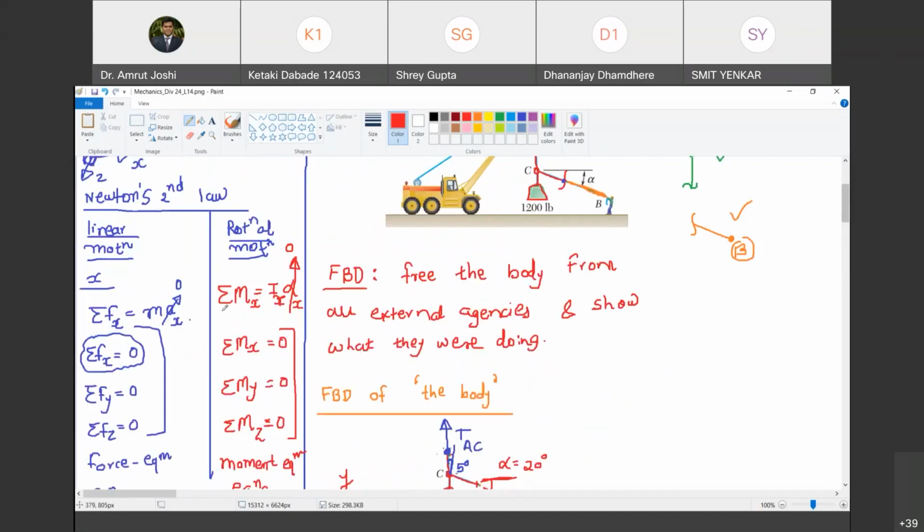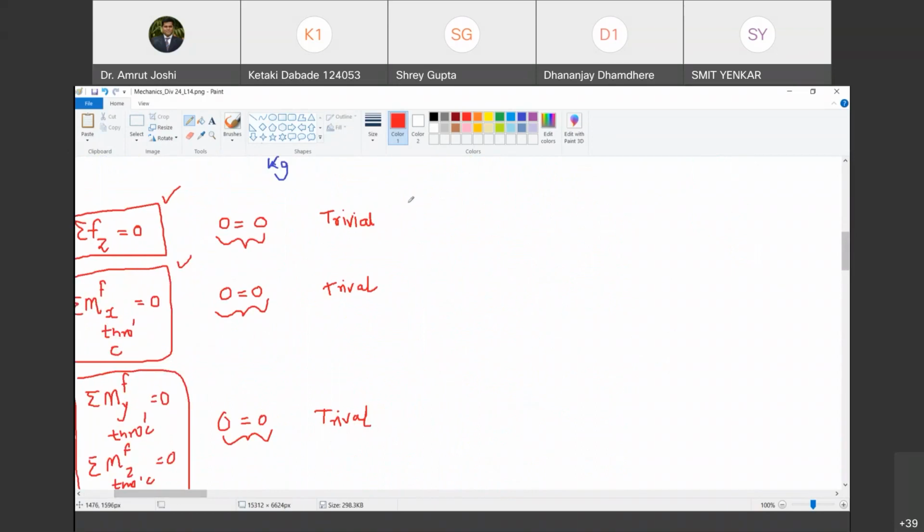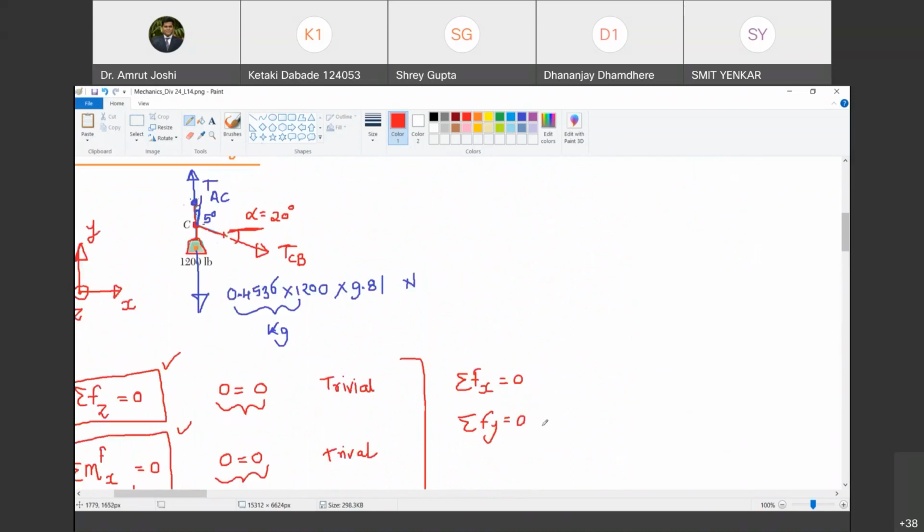So out of 6 equations of equilibrium, कितने equations? 4 equations of equilibrium are trivially satisfied. So what are the meaningful equations of equilibrium that we are left with? We are left with only 2 meaningful equations. Summation Fx equal to 0. Are you with me? Yes, sir. And summation Fy equal to 0. So these are the 2 equations of equilibrium. They carry sense. They are not trivially satisfied. They will involve unknowns. How will they involve unknowns? Let us try to write it.